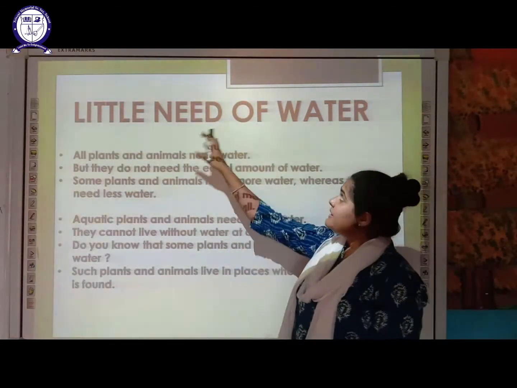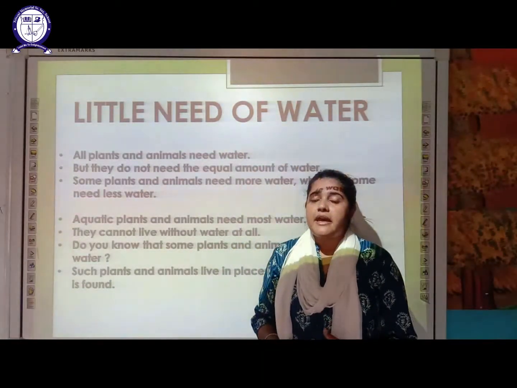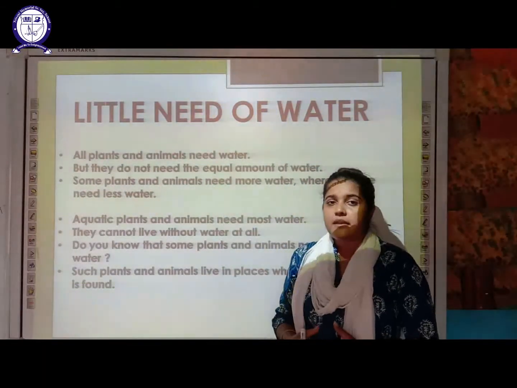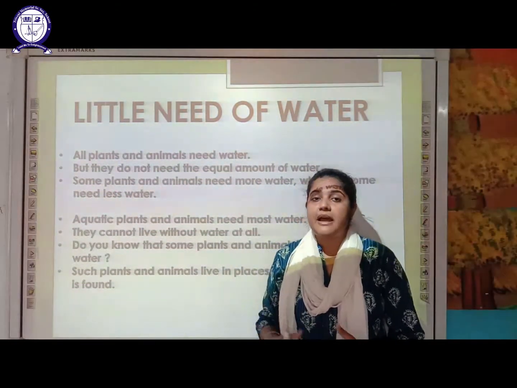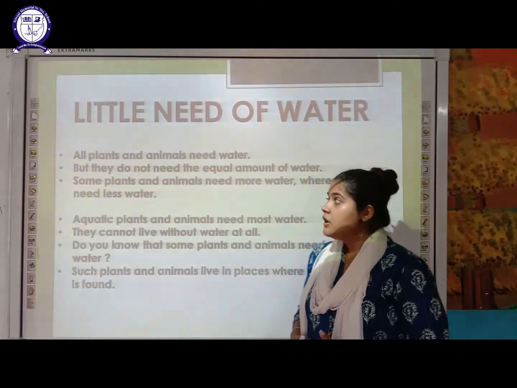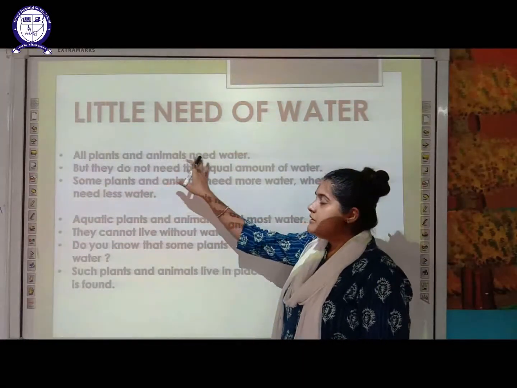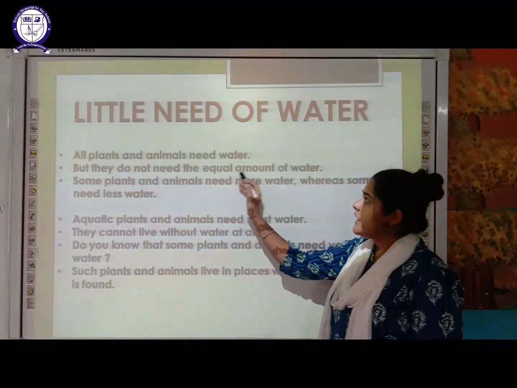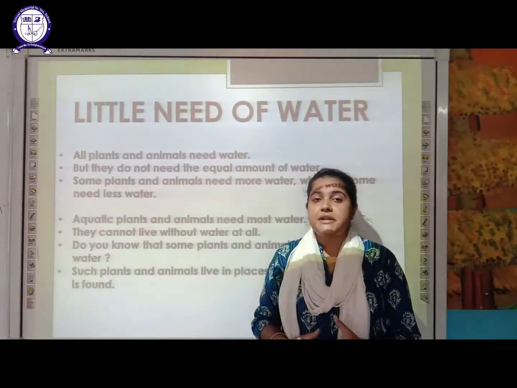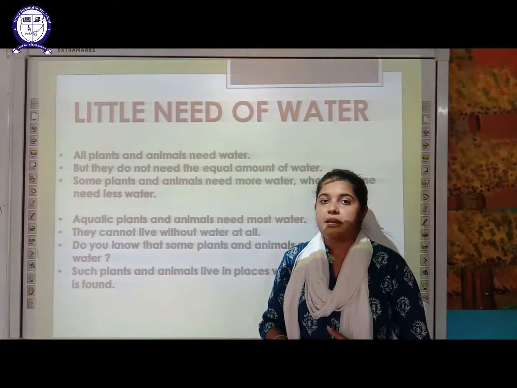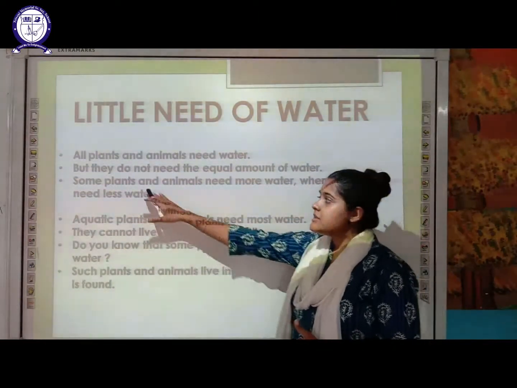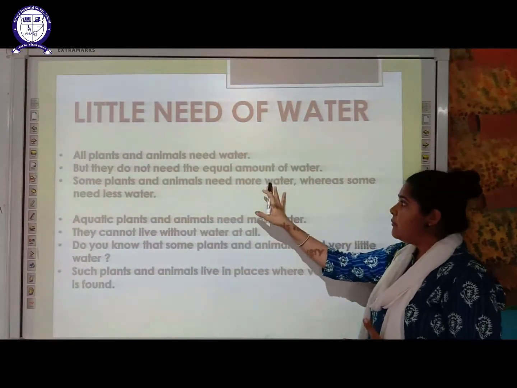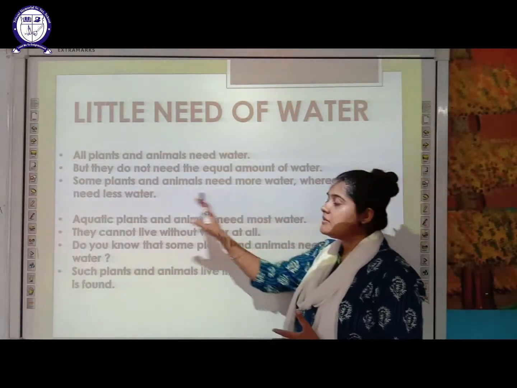Next, the need of water varies. So students, now you are aware that not only human beings but plants and animals also need water. So all plants and animals need water for their survival, but they do not need an equal amount of water. The quantity of water which is required by them is not equal. There are some plants and animals which need more water, whereas some others need less water.